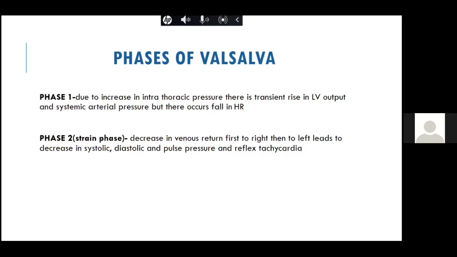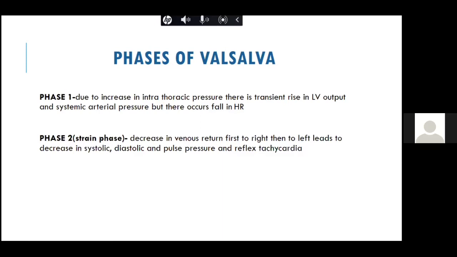Whenever the BP increases, there will be a reflex bradycardia because of the baroreceptors. So what happens in phase 1 is, because of the increase in intrathoracic pressure, there is decreased pulling of the blood to the pulmonary bed and increased pulmonary venous return. And that is why the LV output increases, and that is why systemic blood pressure increases, but heart rate decreases.